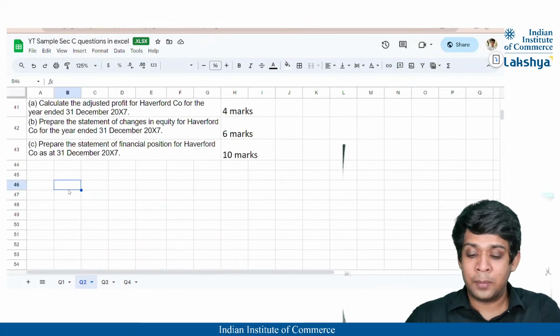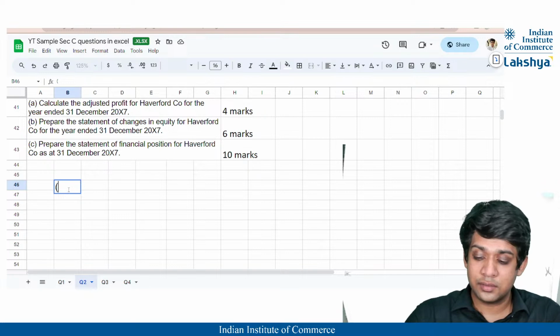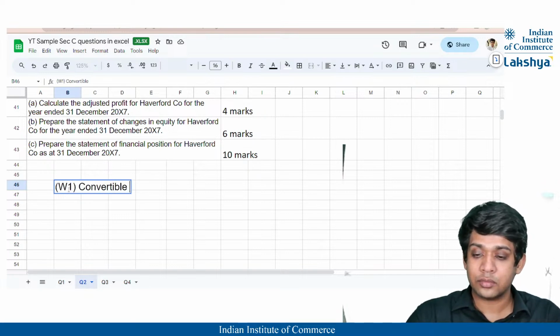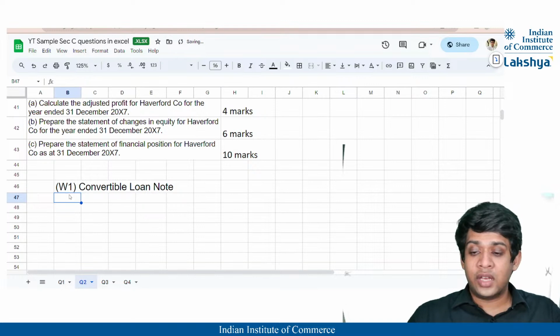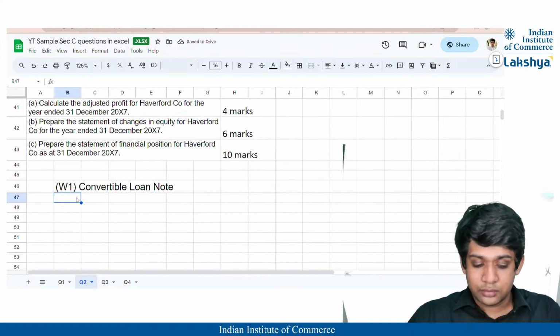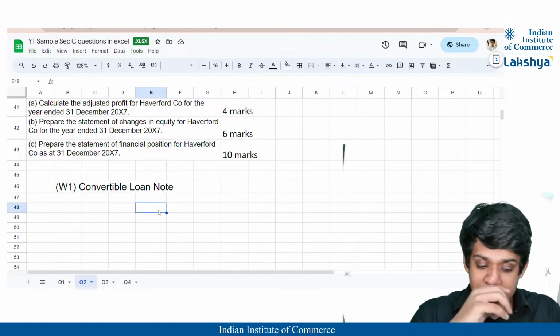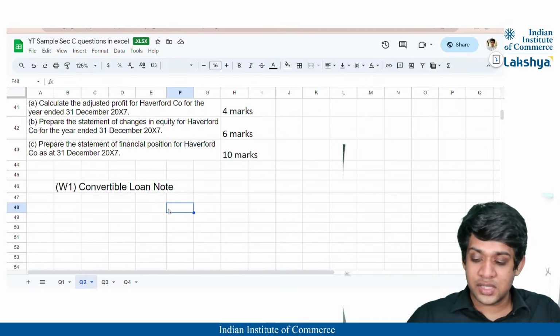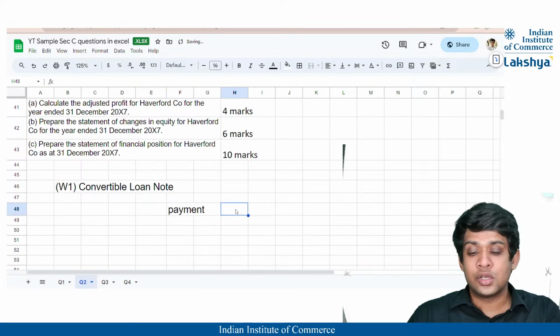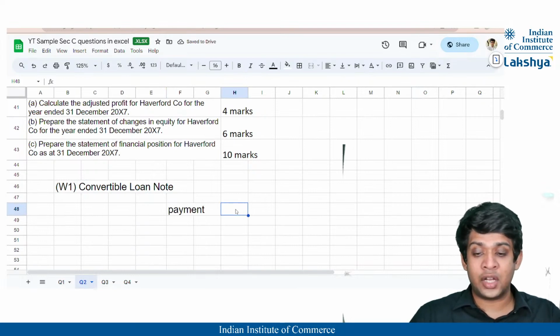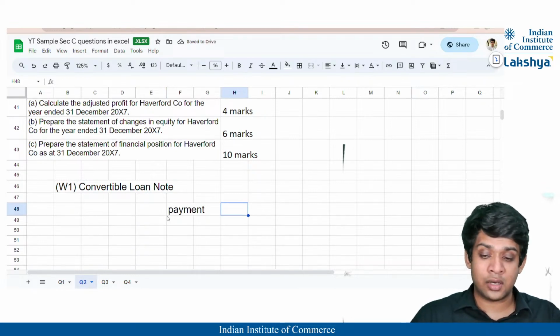So first we will prepare a working note 1 for this, that is the convertible loan note. Okay guys, so we have our convertible loan note here. For this convertible loan note, we will calculate the present value of the cash flows so that we can identify the liability component using the effective interest rate, right?